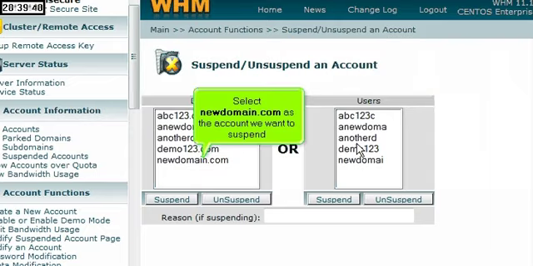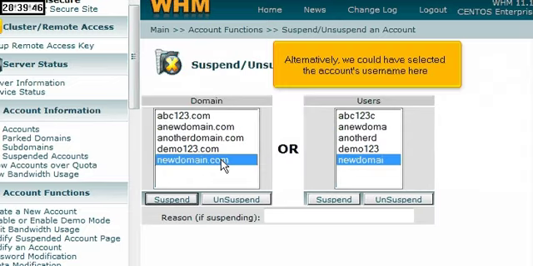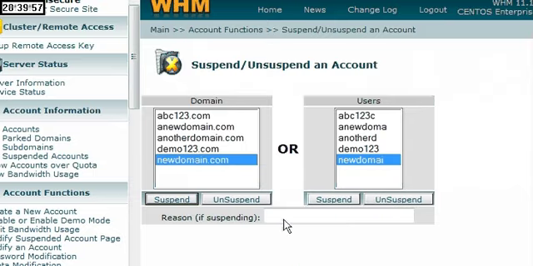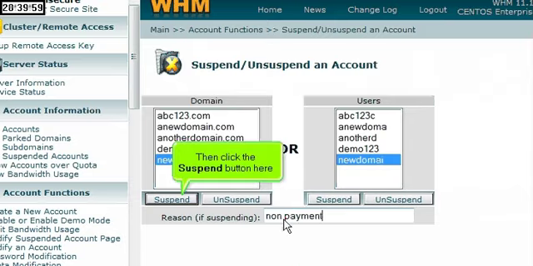Select newdomain.com as the account we want to suspend. Alternatively, we could have selected the account's username here. Type in a reason for the suspension here. This is for your own reference. Then click the Suspend button here.